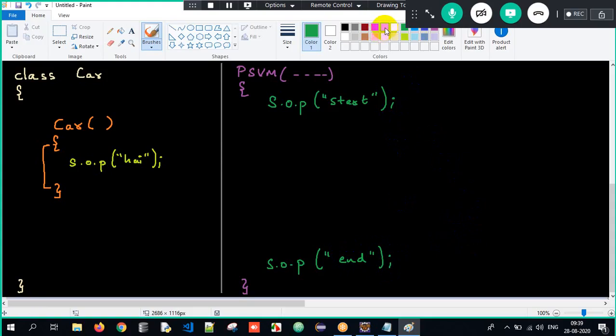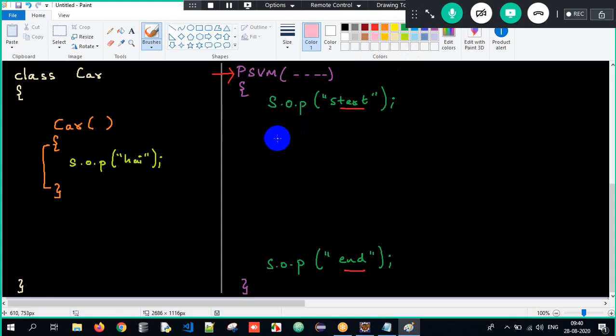Perfect. Now, what will be my output as of now? Sir, the execution always starts from the main method. Start will get executed, end will get executed. That's it. But now, when will the constructor get executed here? Constructors will always get executed at the time of object creation. So whenever I create an object, simultaneously the constructor will also get executed.